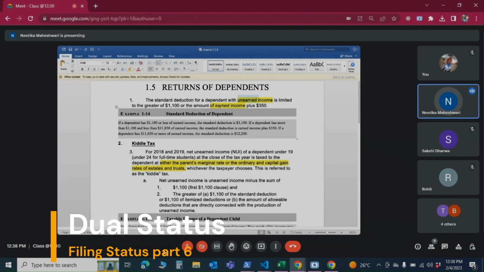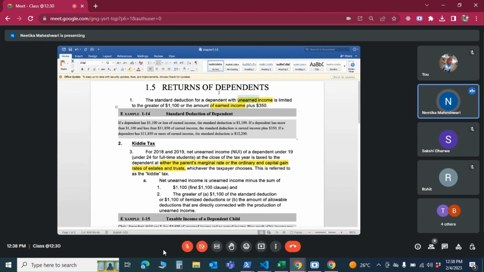So, return of dependents. Last class, what did we see? Who can be the relatives, family members, or children, and all who qualify to be called a dependent, and there are certain conditions for that. What should be the age limit? What is the residency requirement?